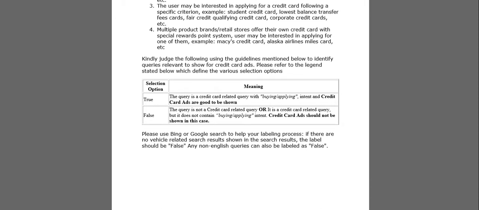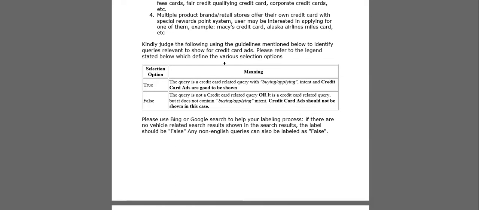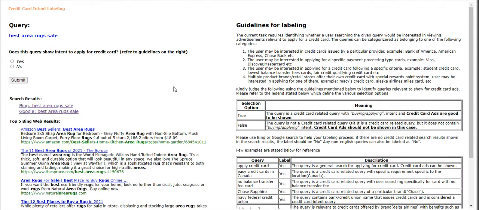So that's the guideline. It'll be true if it's credit card related, with buying or applying intent. False if it's not related to the query, or it is a credit card related query but does not contain buying or applying intent. That is a no. Be careful with this because that is confusing. Moving on to the next.